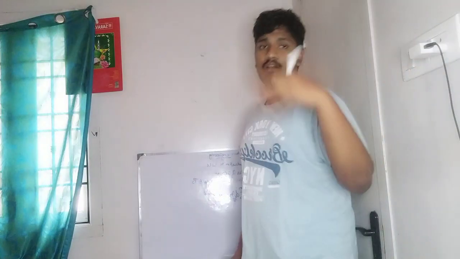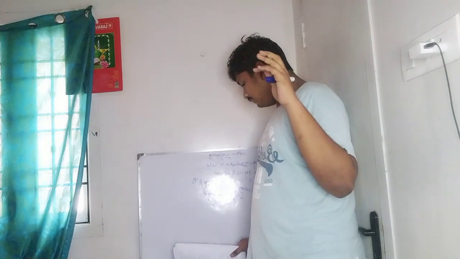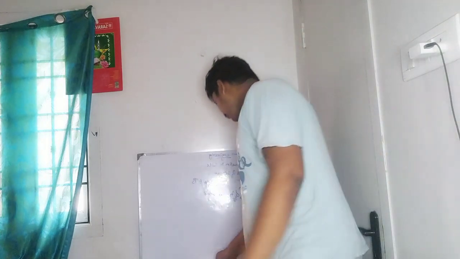Next one, validation. Validation means validating the product. Next one, evaluation. Evaluating the product. Now next one, what are the goals and objectives of software engineering? We will see one by one.